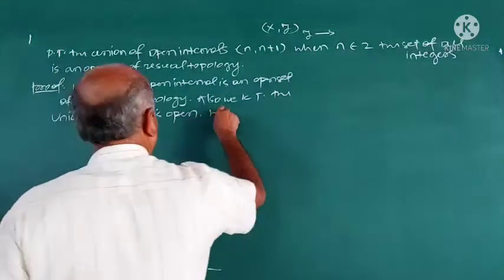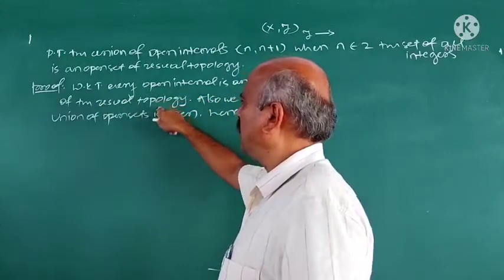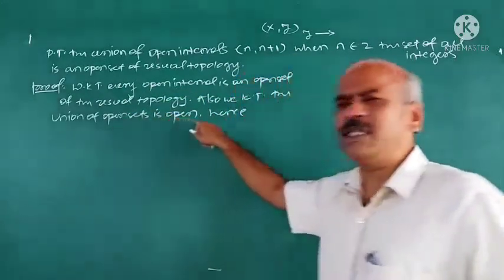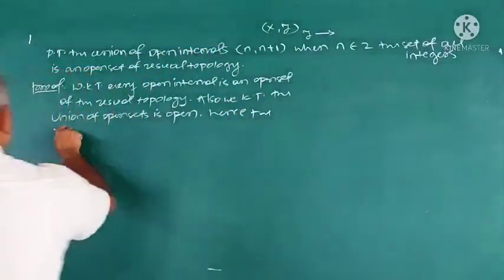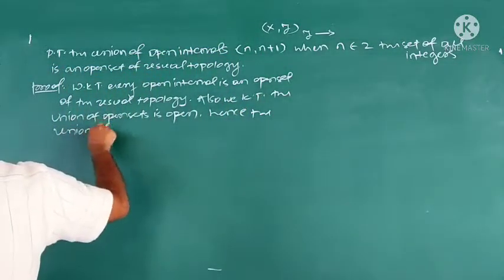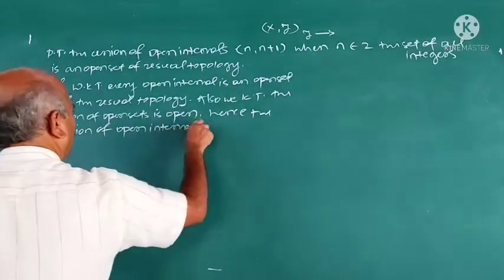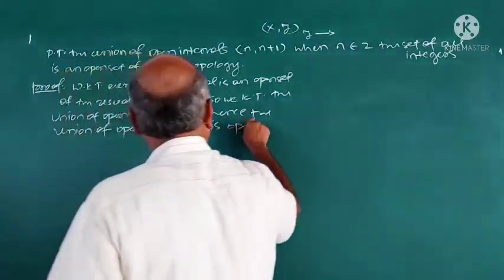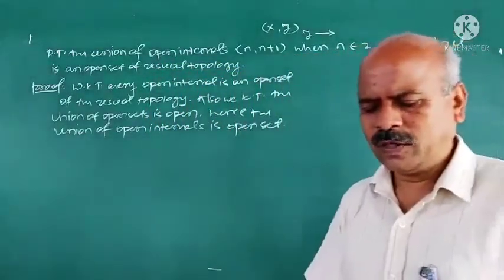Hence, since every open interval is open set and union of open sets is open, hence the union of open intervals is an open set of usual topology.